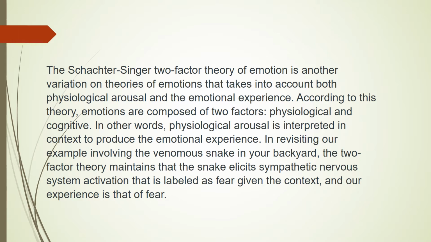A third theory, the Schachter-Singer two-factor theory of emotion, is another variation on theories of emotions that takes into account both physiological arousal and emotional experience. According to this theory, emotions are composed of two factors, physiological arousal and cognitive factors. In other words, physiological arousal is interpreted in context to produce emotional experience. In revisiting our example involving a venomous snake or a barking dog in your backyard, the two-factor theory maintains that the snake elicits sympathetic nervous system activation that is labeled as fear, given the context, and the experience is that of fear.